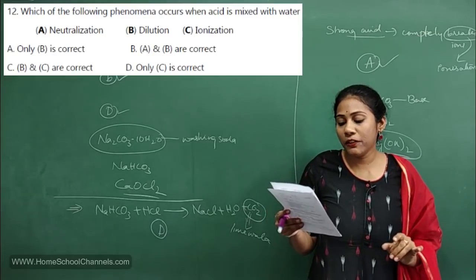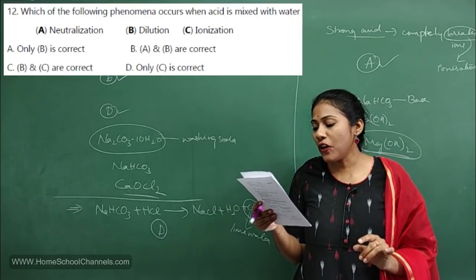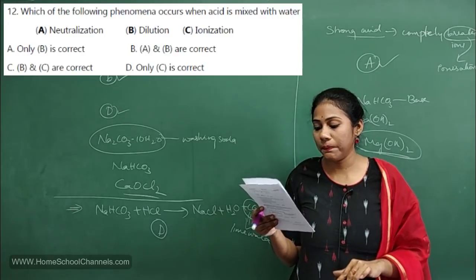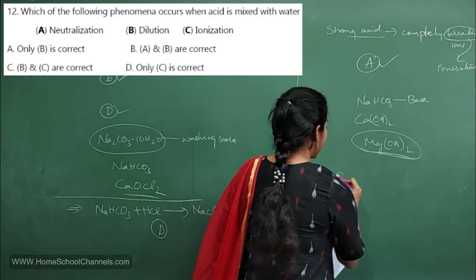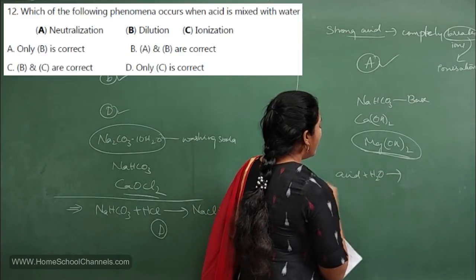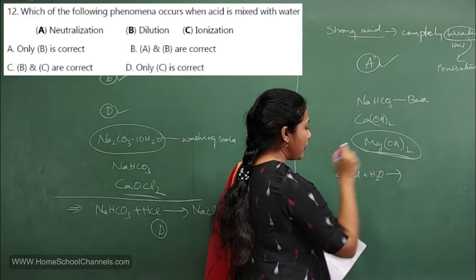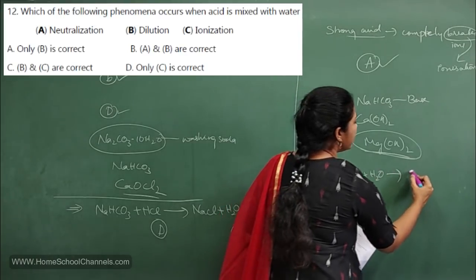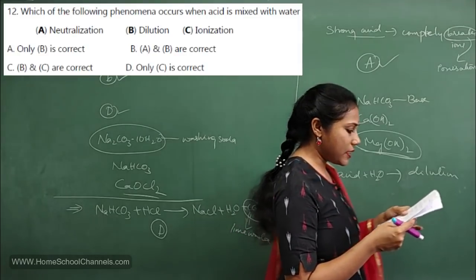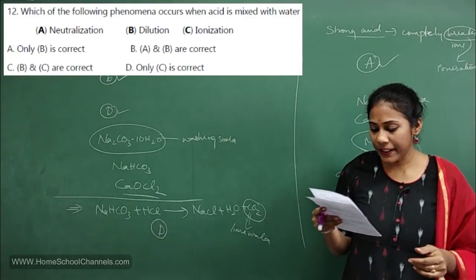Coming to question number 12. Which of the following phenomena occurs when acid is mixed with water? Whenever acid is mixed with water, what is the phenomenon that you will observe? We call this process dilution, isn't it?